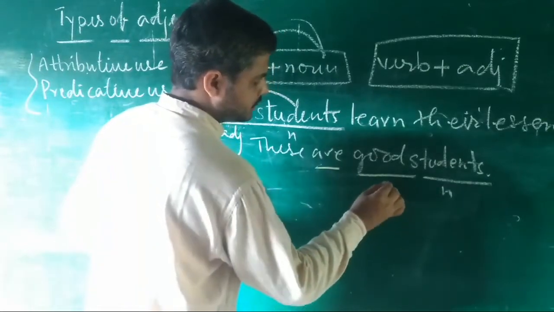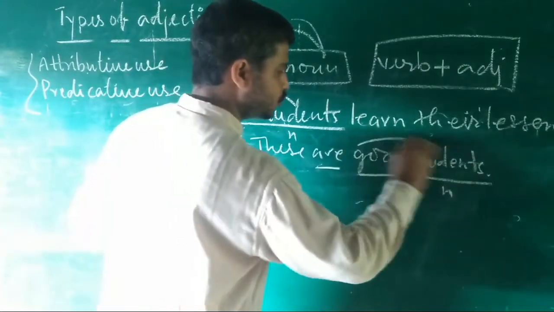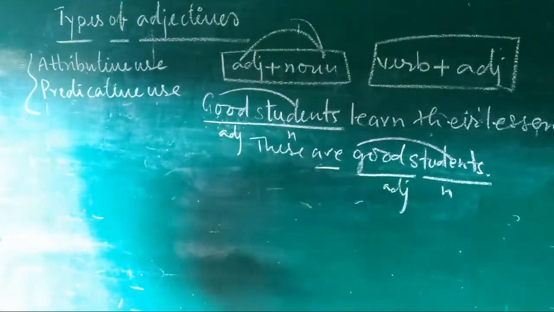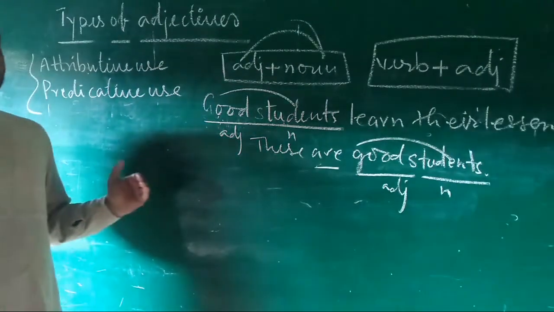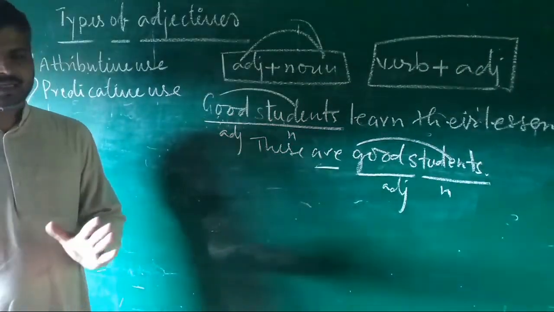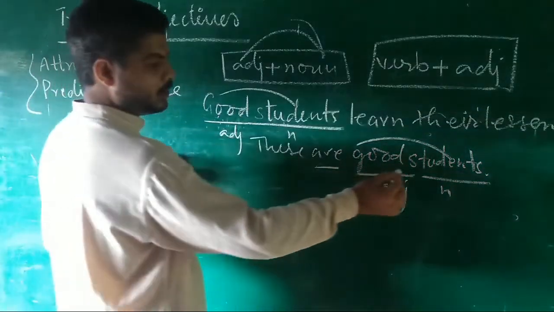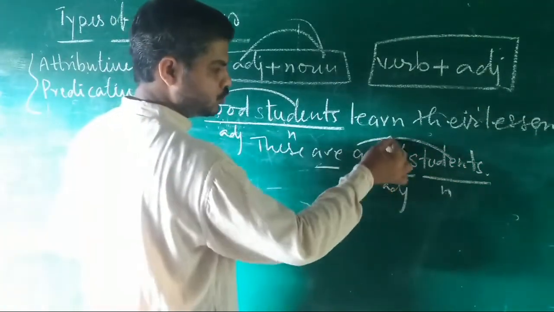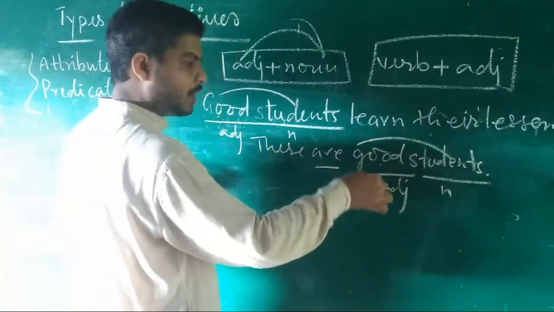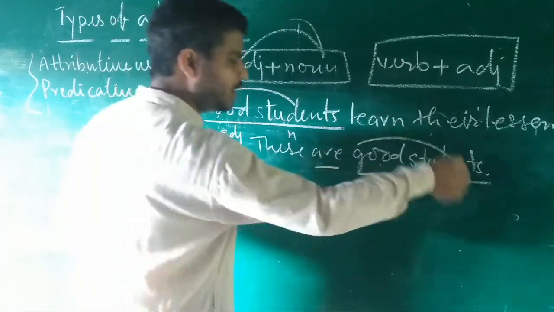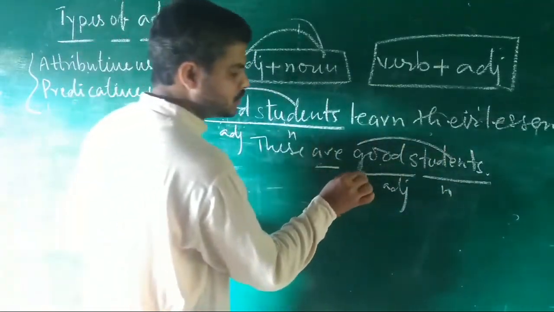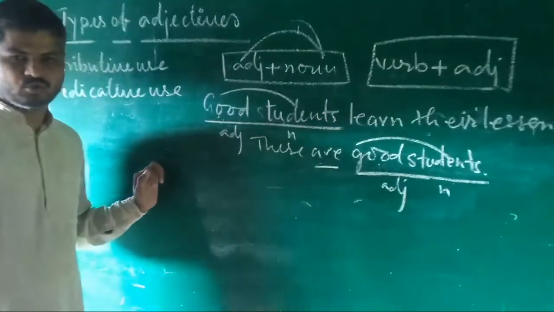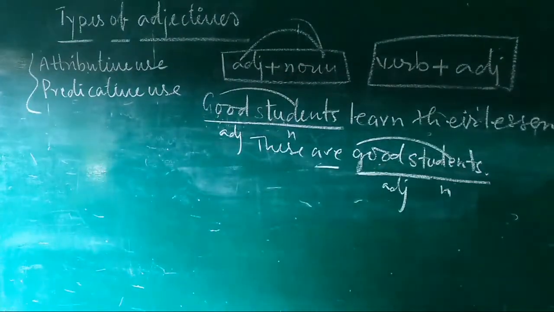Here is the noun, here is the adjective. This is also known as attributive use. Predicatively used does not mean that it comes only in the predicate. Remember what I am saying. If an adjective is used before a noun which it is qualifying directly, that use is attributive.